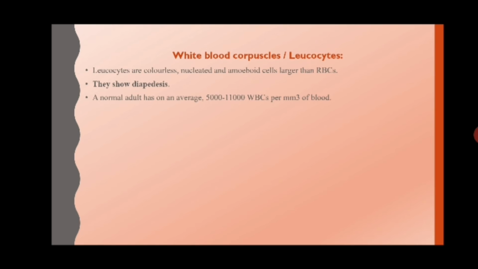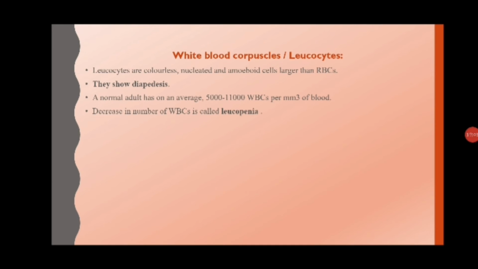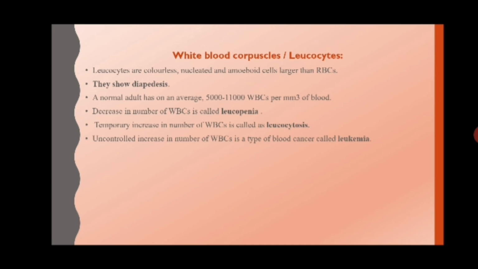In case there is decrease in the number of WBCs, then it is called leukopenia. This leukopenia is seen in cases of HIV, AIDS, tuberculosis, or shock, and so on. In case there is a temporary increase in the number of WBCs, then it is called leukocytosis. It is generally due to infection, and an uncontrolled increase in the number of WBCs leads to leukemia. Now, the main function of WBCs is protection. It is concerned with defense mechanism.